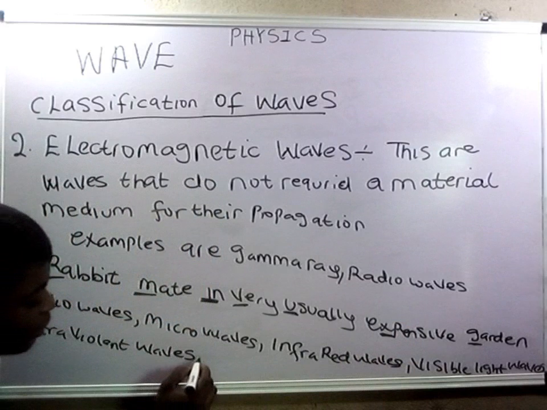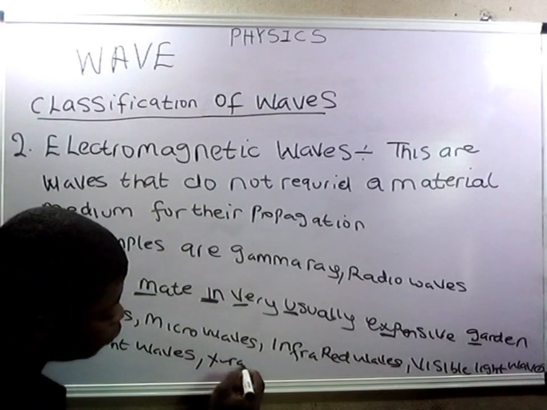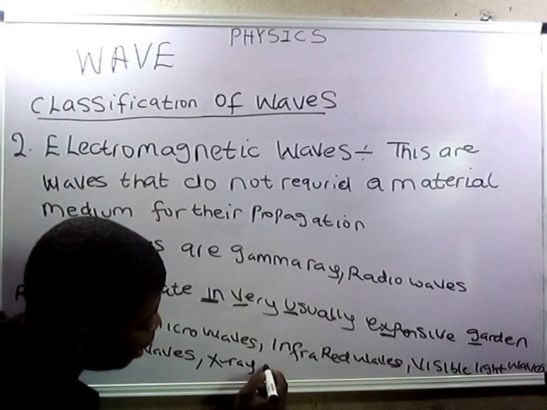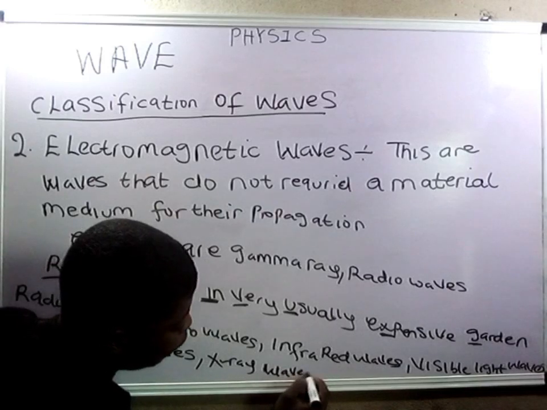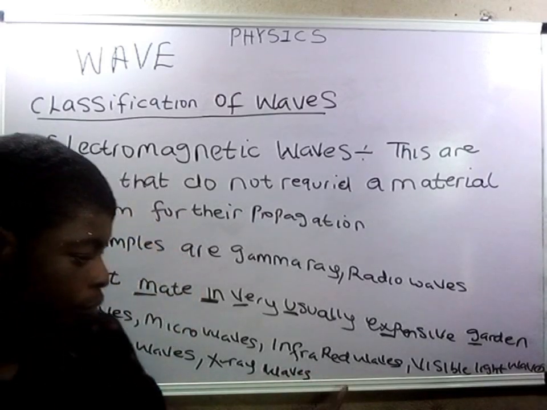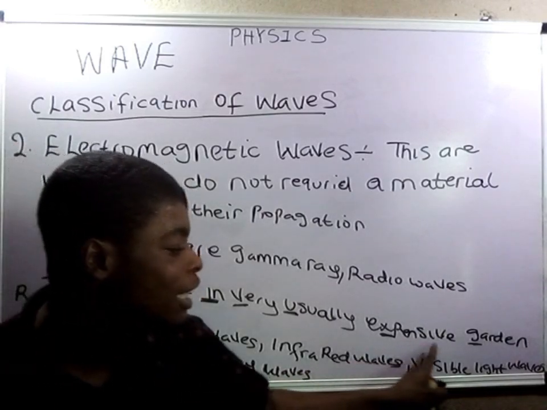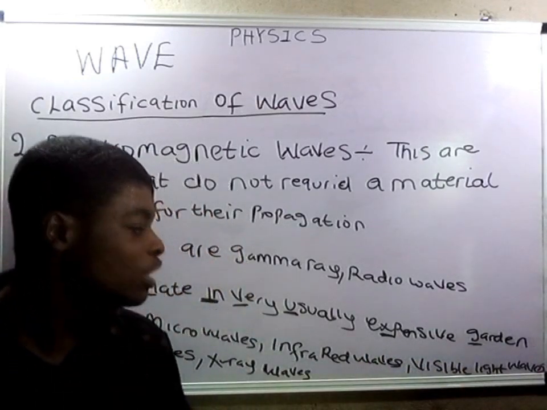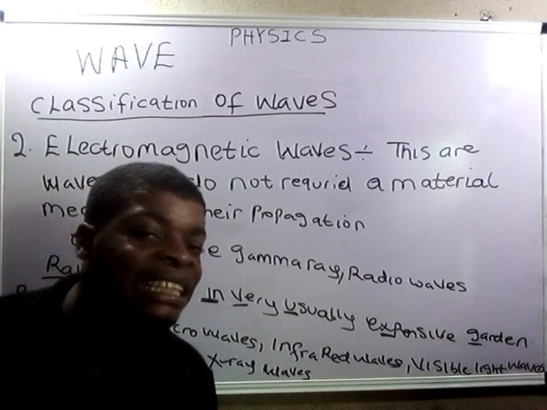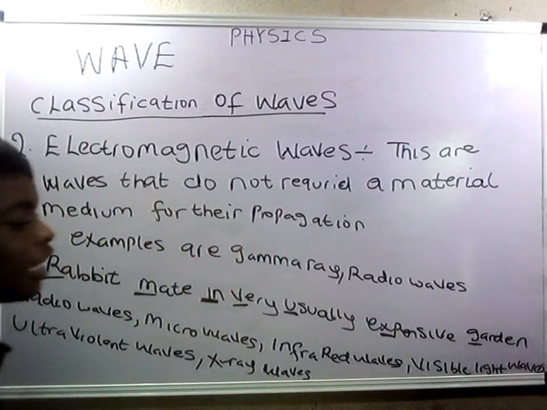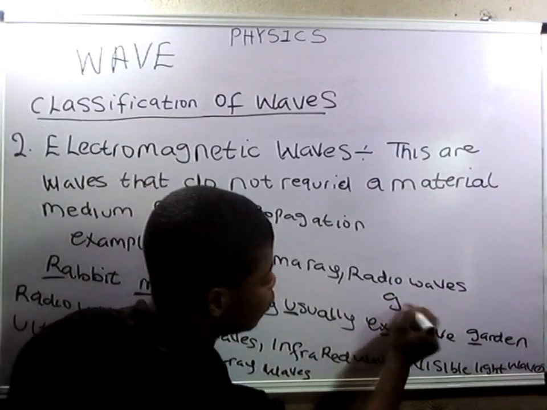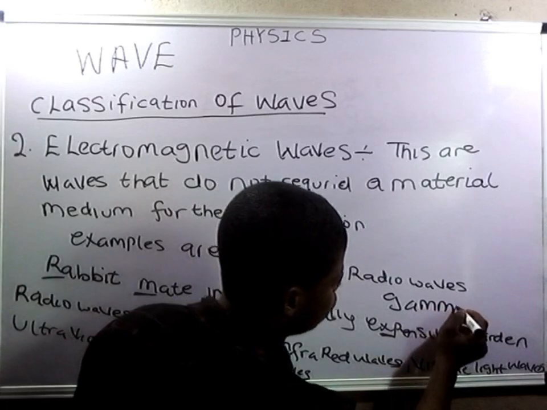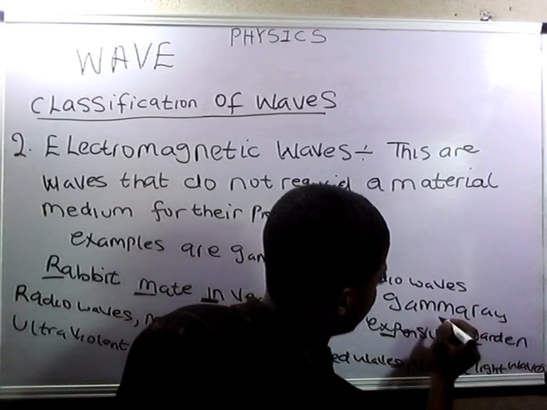So it will be X-ray waves. Then for this Garden, which is the last one, G is gamma. So this G stands for gamma rays. So it will be gamma ray waves.